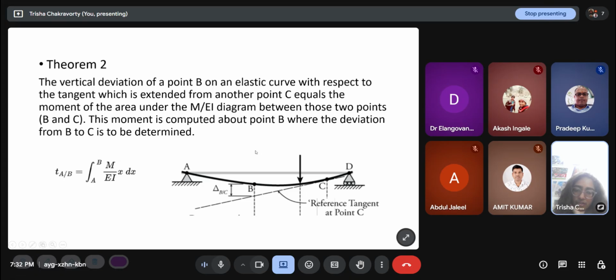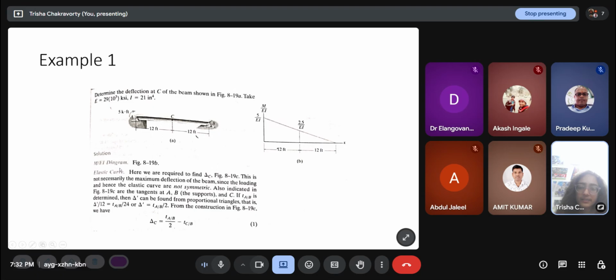When you draw a vertically down line, that is equal to the moment of the area under the M by EI diagram between these two points. You have the bending moment diagram like before. You divide the magnitude by EI, and we have to find the moment of the diagram about the point B. So these are all geometric considerations. We will see when we look at the example. So t A with respect to B is the integral from A to B of M by EI into x dx. So x here is the thing that implements the moment. So let's look at examples.